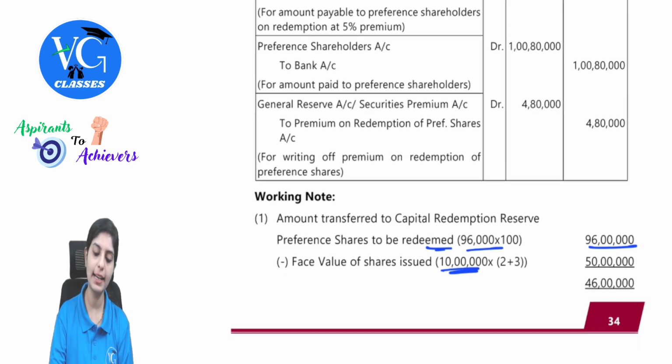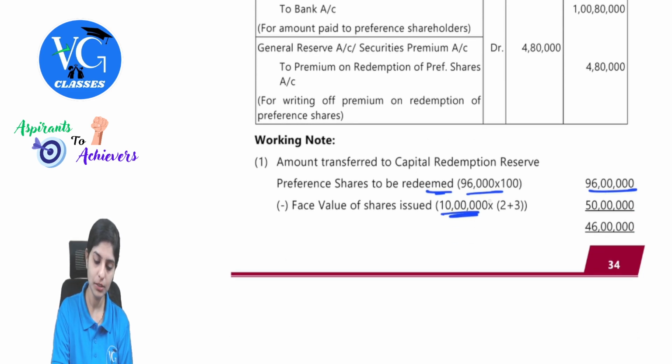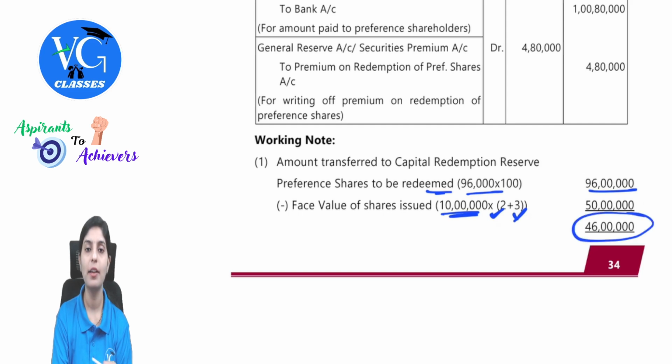Yes. So 10 lakh into 2 plus 3. This is your application money and this is your allotment money. So that is 50 lakhs. Still, the balance is required, by creating capital redemption reserve. We can create capital redemption reserve only from the free reserve balance.